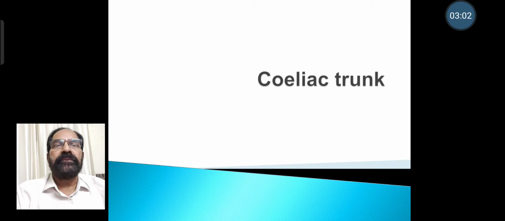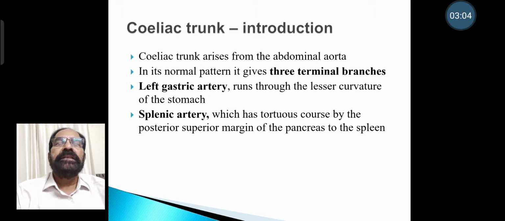Celiac trunk. Celiac trunk arises from abdominal aorta. In its normal pattern, it gives 3 terminal branches.